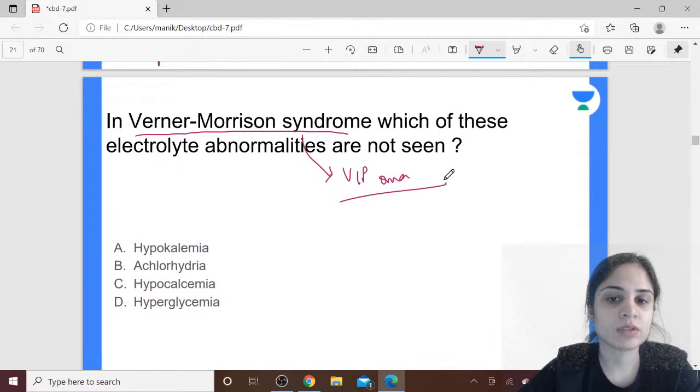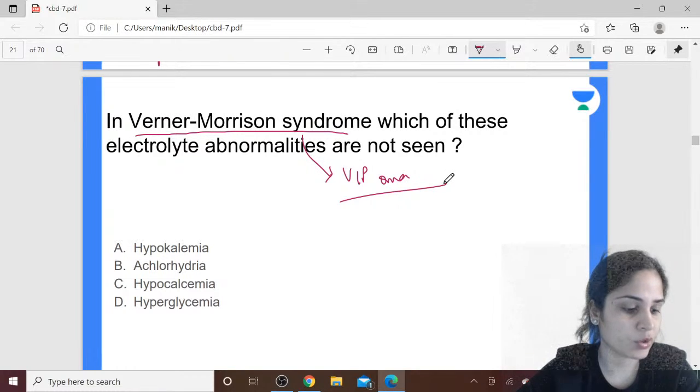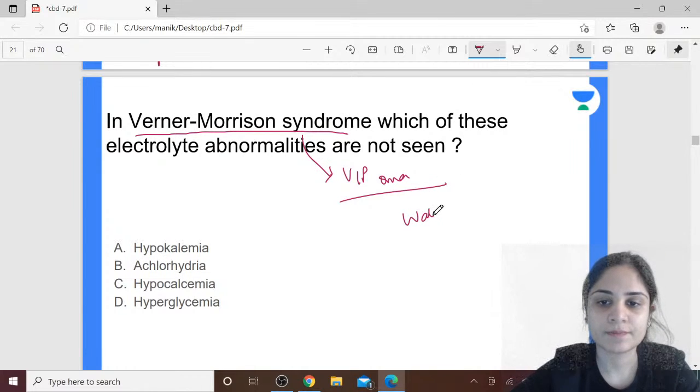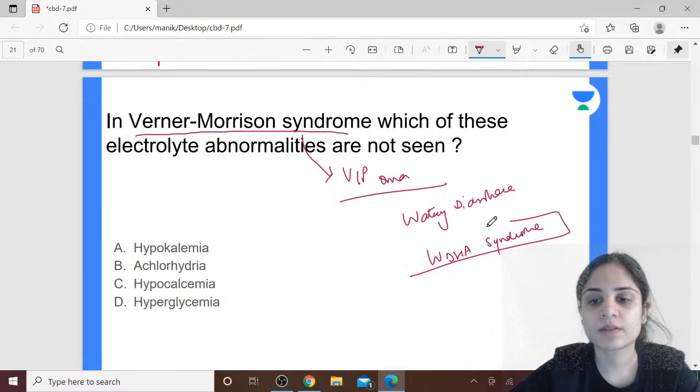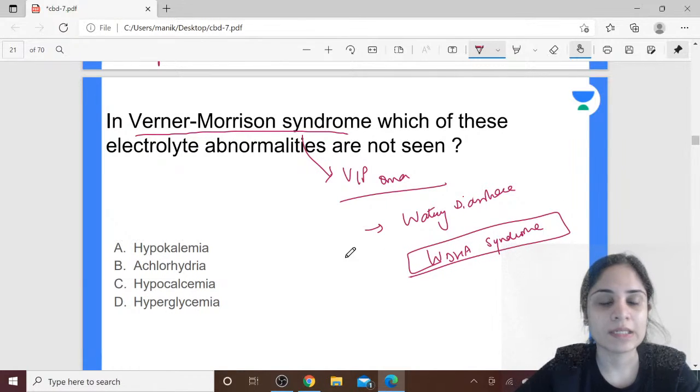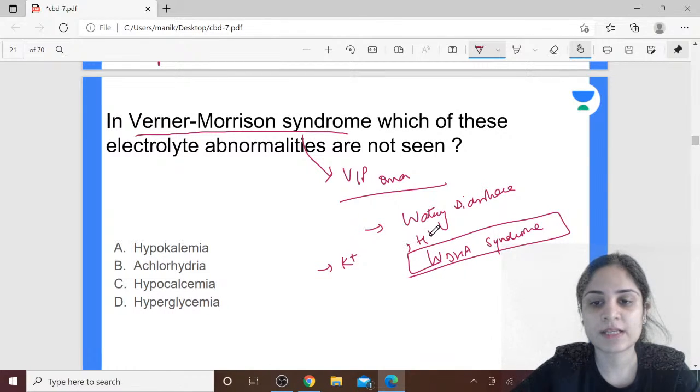That will in fact tell you the answer. Yes, VIPoma. It causes diarrhea. Absolutely correct. So it causes watery diarrhea, and that's why it's also called WDHA syndrome. Now what are the symptoms that you'll see? One is watery diarrhea, and if I do lab investigation of the patient, what will happen to the potassium levels, what will happen to the H+ levels in the body?